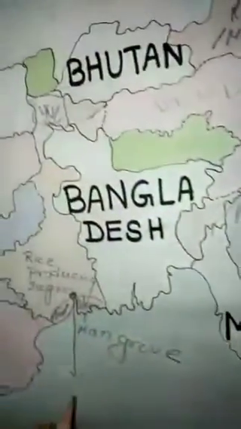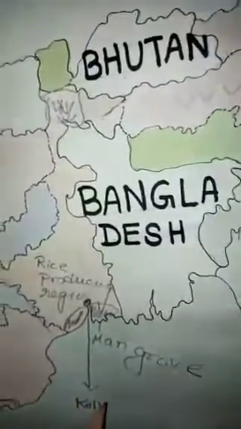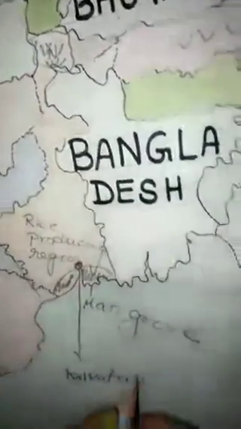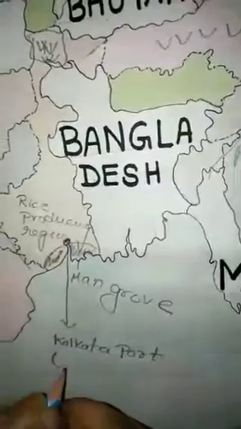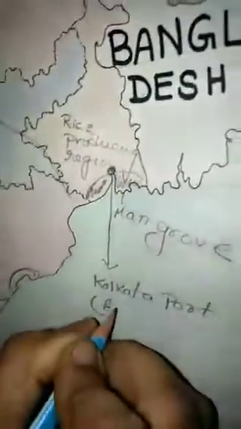Agriculture over. Then transport and port. If you get one port in Eastern India, which port? Kolkata port. In bracket you will write Eastern India.